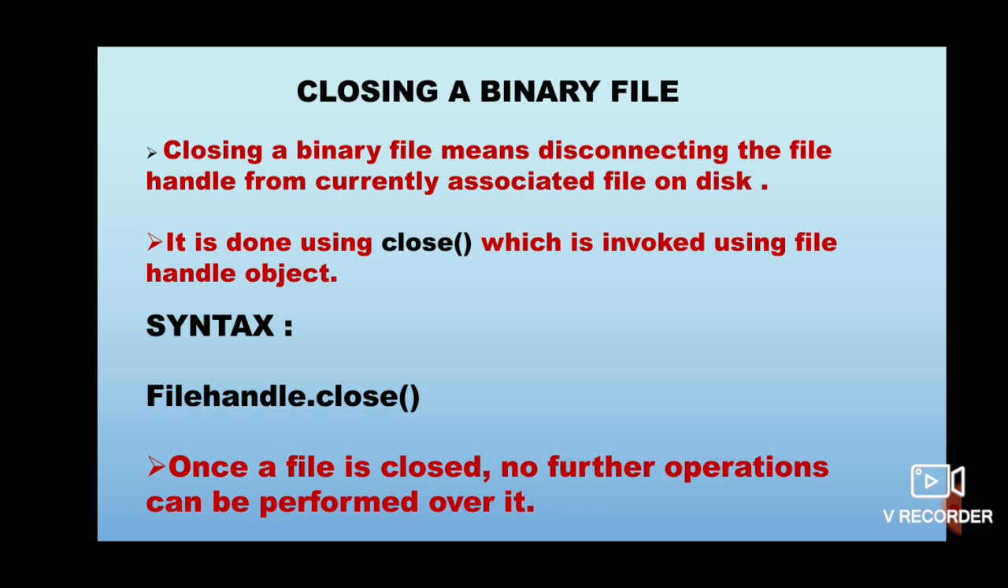Closing a binary file means disconnecting the file handle from the currently associated file on disk. You know that there is a connection. When you open a file, there is a connection established between the .py file upon which you are writing the program and a file on disk. So that connection between these two kinds of files is actually the file object or file handle.